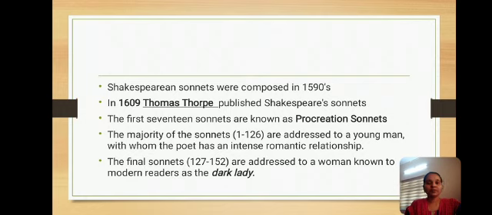These sonnets were addressed to someone. The majority of the sonnets, 1 to 126, were addressed to a young man with whom the poet has an intense romantic relationship. We used to call him Mr. W.H., Earl of Southampton. The sonnets 127 to 152 were addressed to a woman known to modern readers as the Dark Lady, but her identity is not known.